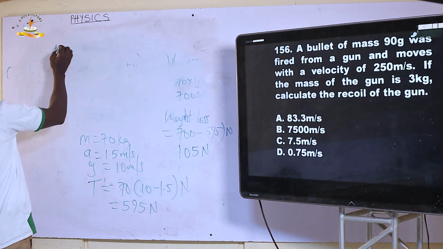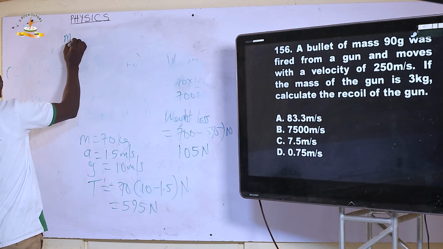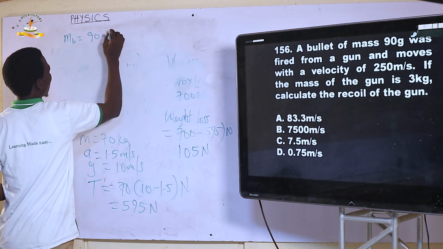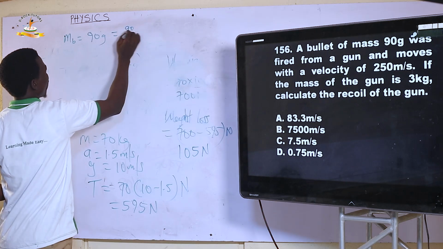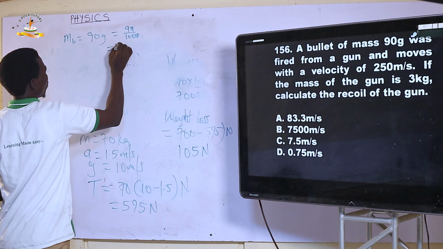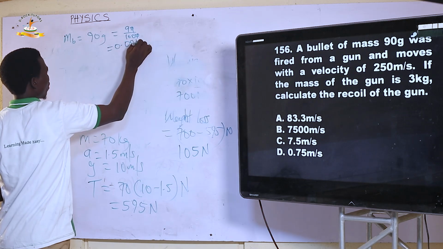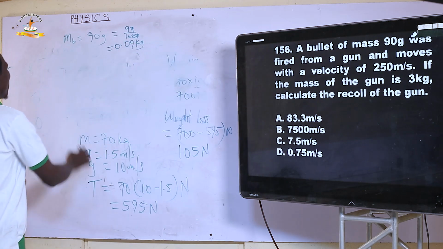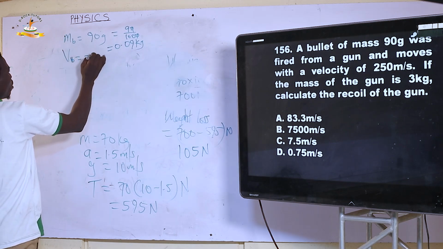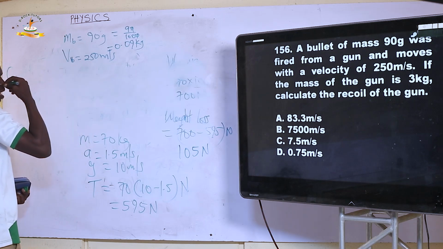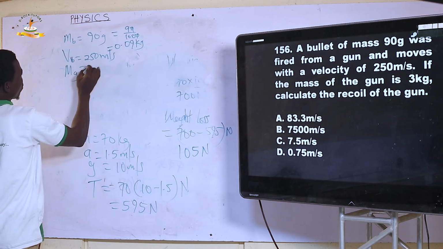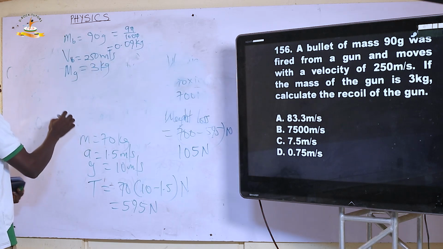We are given that what? Mass of the bullet, m of the bullet, is 90 grams. So we convert to kilogram, and that is 90 over 1000, which is 0.09 kilogram. That is the mass in kilogram. The velocity of the bullet is 250 meter per second. And we have a gun of mass, G for gun, we say it is 3 kilogram.